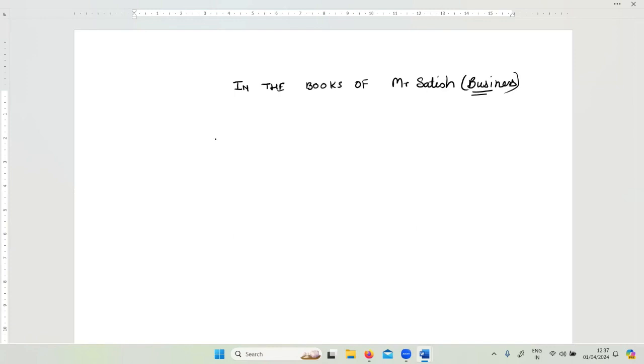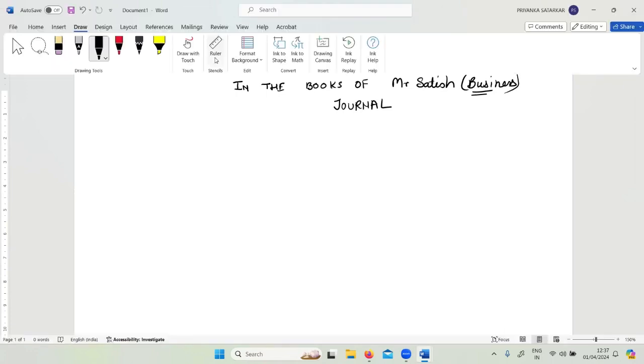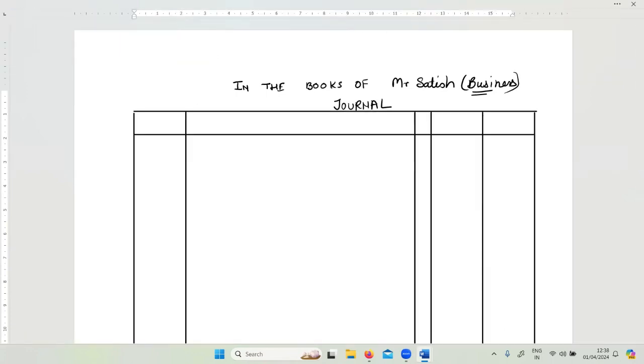Fine. Now we need to write what? The journal. So I'm going to put the heading as journal. Now we will be drawing the journal. Now I'm going to write in these columns.